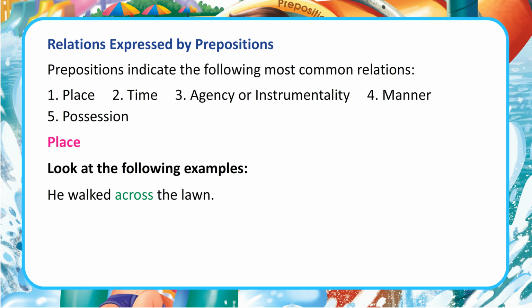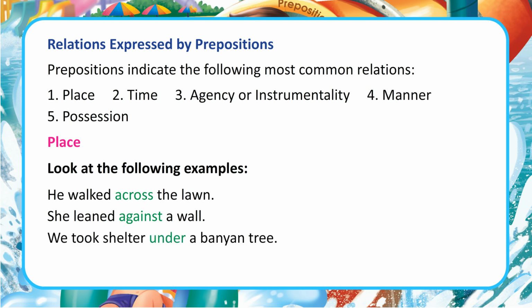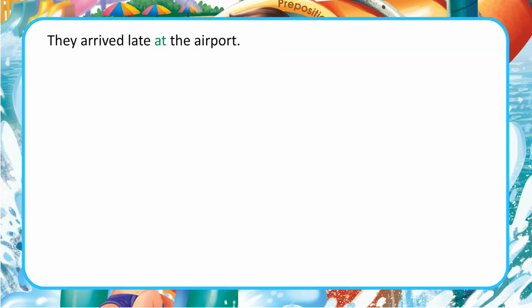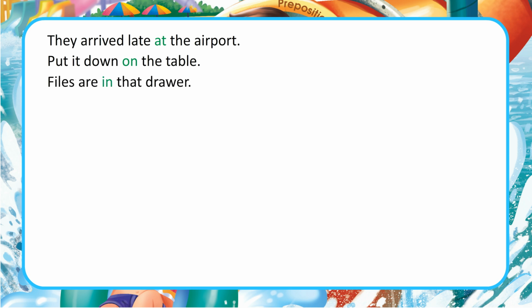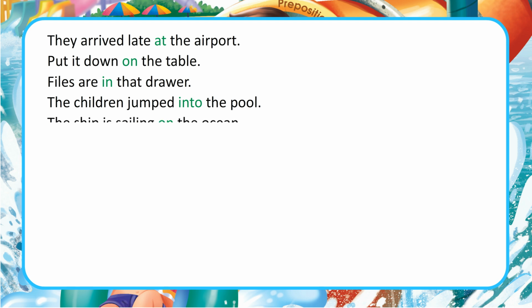Place. Look at the following examples. He walked across the lawn. She leaned against a wall. We took shelter under a banyan tree. He sat beside me. They arrived late at the airport. Put it down on the table. Files are in that drawer. The children jumped into the pool.